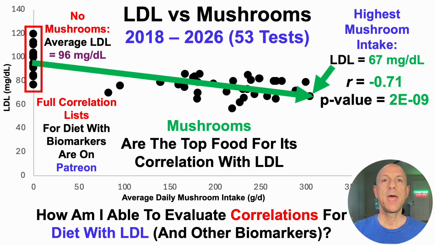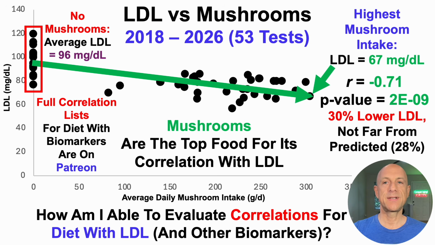In contrast, at my highest intake of mushrooms, around 300 grams per day, LDL was close to its lowest at 67 milligrams per deciliter. So then if we divide these two values, 67 by 96, we get a 30% lower LDL at my highest intake of mushrooms, which isn't too far from that predicted amount based on lovastatin content.